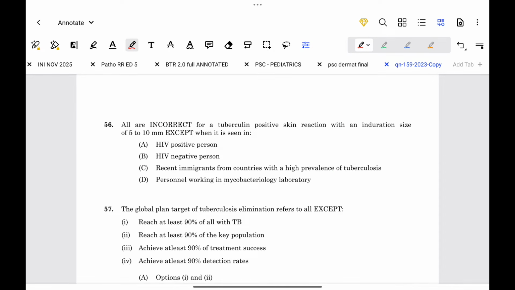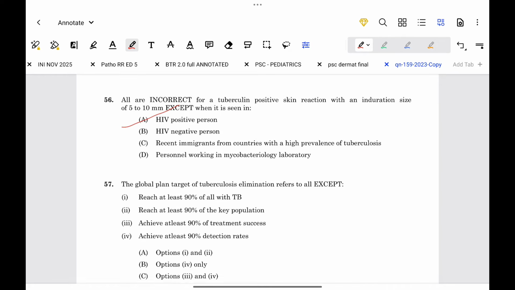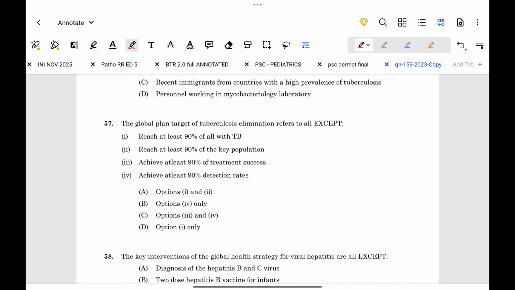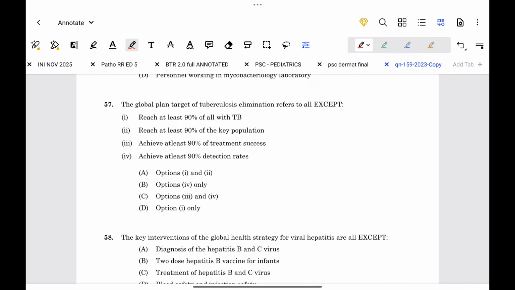All are incorrect for a tuberculin positive skin reaction with an induration size of 5 to 10 mm except when it is seen in a HIV positive person. The global target of tuberculosis elimination refers to all except reach at least 90% of all with TB, reach at least 90% of the key population, achieve at least 90% treatment success, and achieve at least 90% detection rate. So here option B, only option 4 is not included.